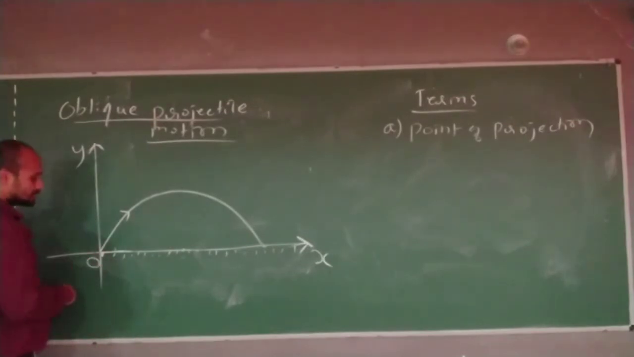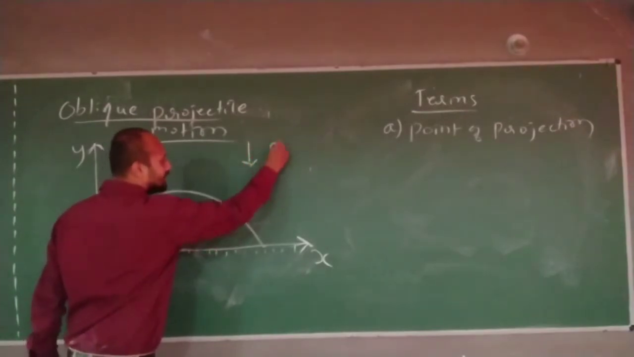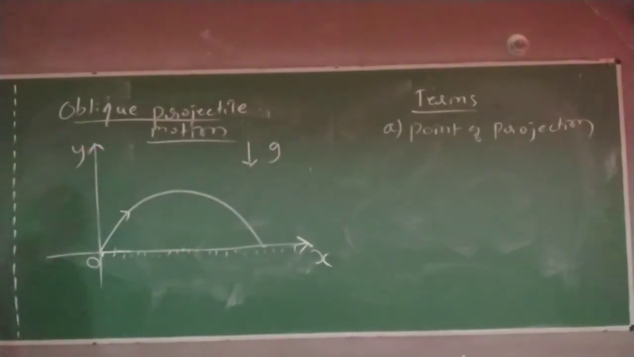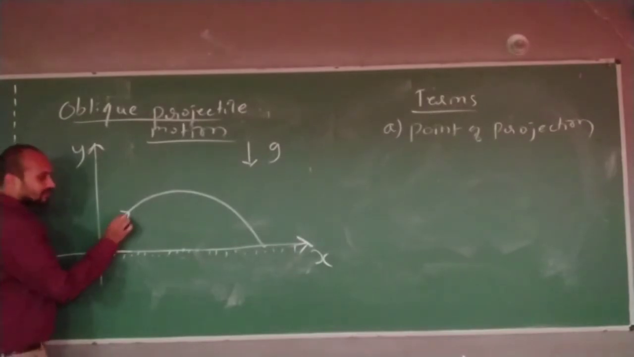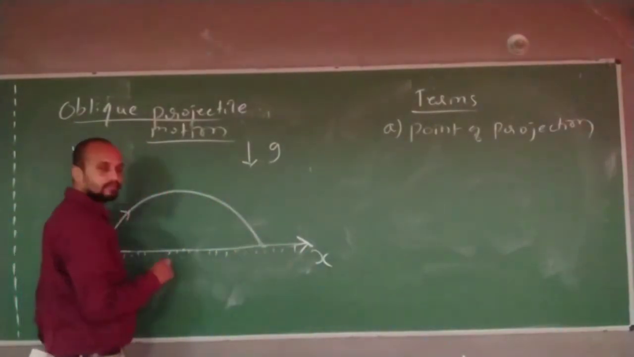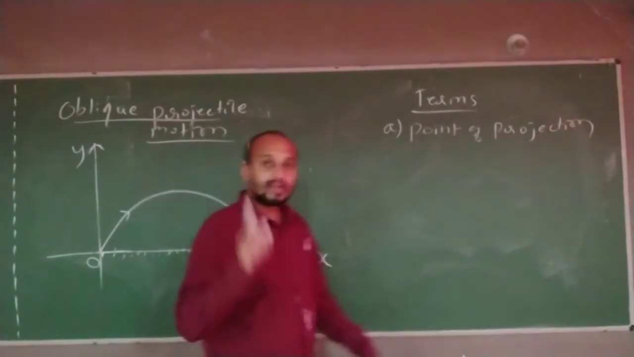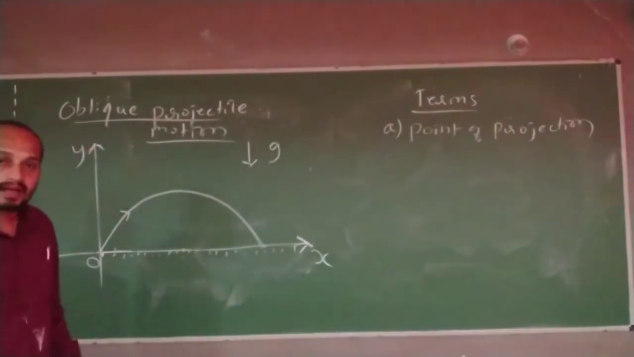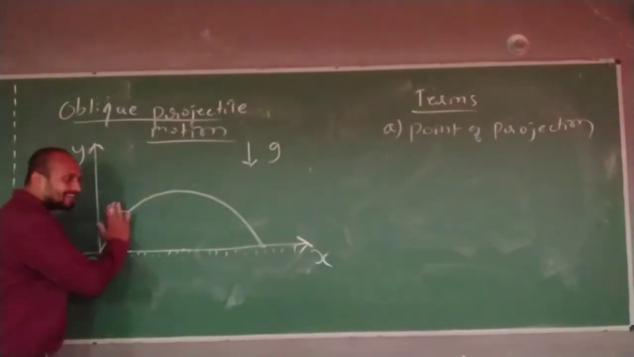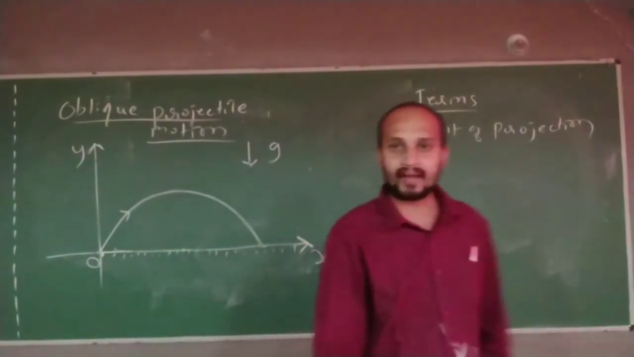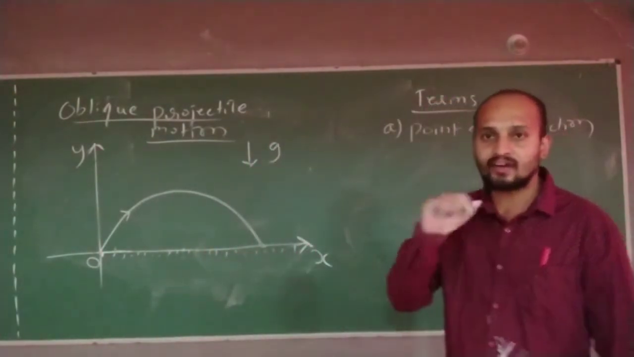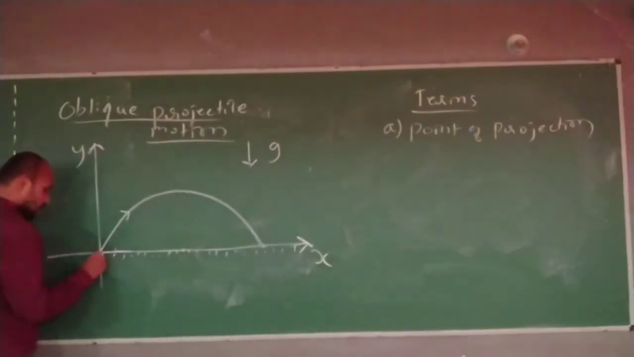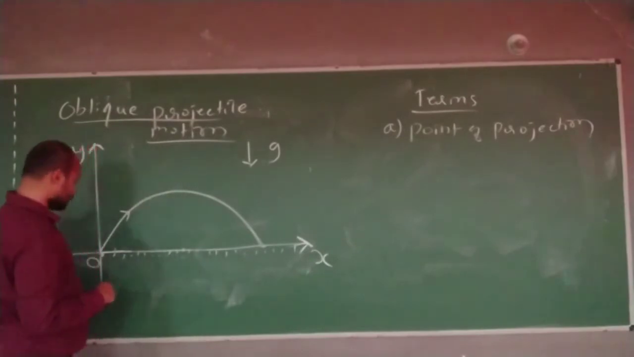Next. If I throw a body, there will be g acting downward. The body will travel like this, and again it will come back to the earth. If I throw one stone, the stone will travel like this and again come back to the earth. So I am analyzing the complete motion of this. In that, the first point I said is: whatever body I am throwing, the point where I am throwing is the point of projection.